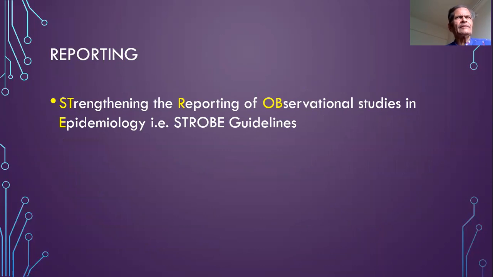There are certain widely accepted guidelines for reporting observational studies, called Strengthening the Reporting of Observational Studies in Epidemiology. In short, they are called the STROBE guidelines, and many journals expect reporting of observational studies according to them.